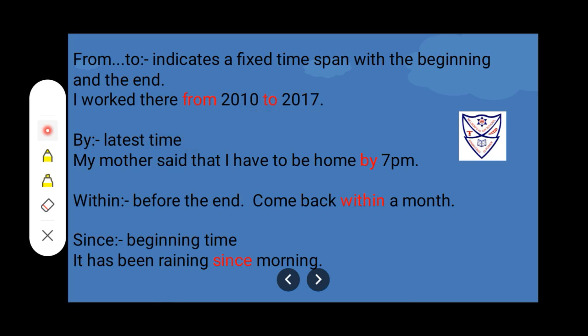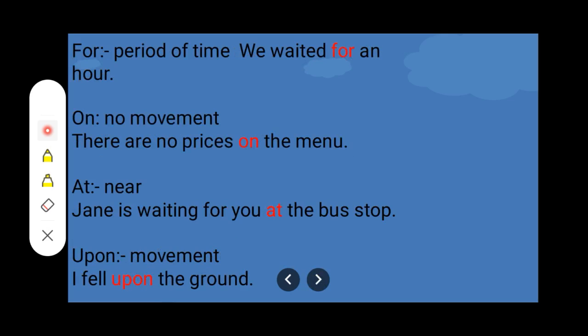By, for the latest time. My mother said that I have to be home by 7 p.m. Within, before. Come back within a month. Since, beginning time. It has been raining since morning. For, period of time. We waited for an hour. On, no movement. There are no prices on the menu. At, near. Jane is waiting for you at the bus stop. Upon, movement. I fell upon the ground.